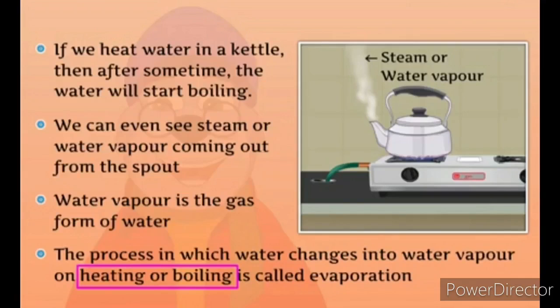Now we are going to see about water vapor, that is gas. If we heat water in a kettle, then after some time the water will start boiling. We can even see steam or water vapor coming out from the spout. Water vapor is the gas form of water. The process in which water changes into water vapor with the help of heating or boiling is called evaporation.